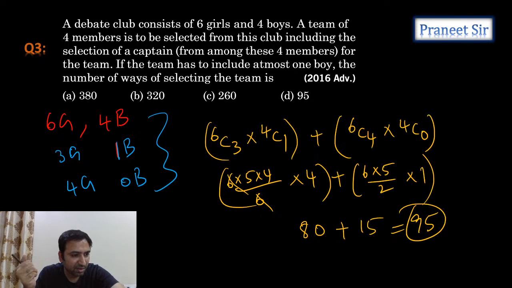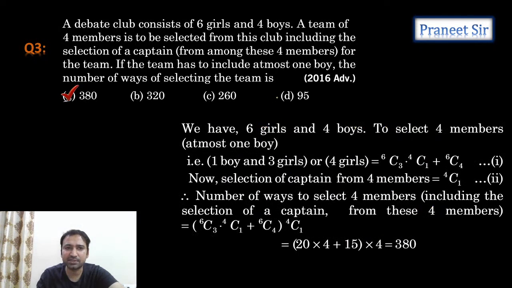Thank you, Amrit. So simple, very simple. Doesn't it look like an advanced question only, guys? So that's why the answer is wrong. Let's see what the answer actually is. At most one boy, so one boy and three girls, or four girls. This is only the selection, but after selecting, we need to select a captain also. So into four, we should do it. That's the mistake we have made. So that's why it is an advanced problem.